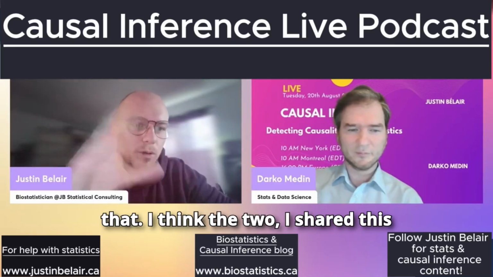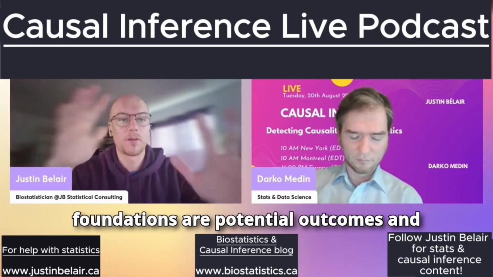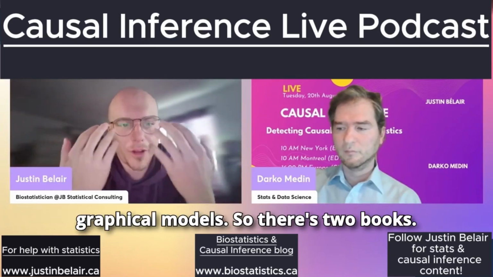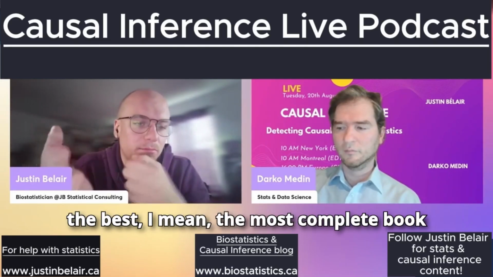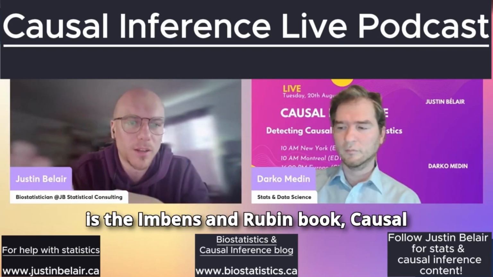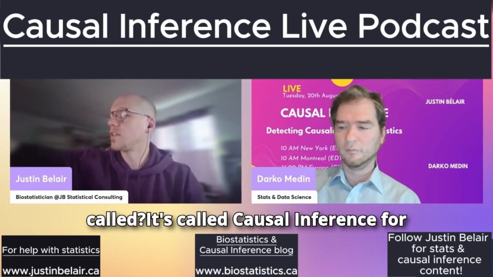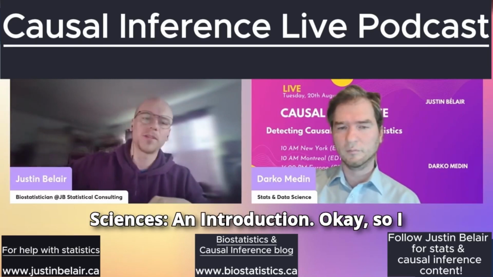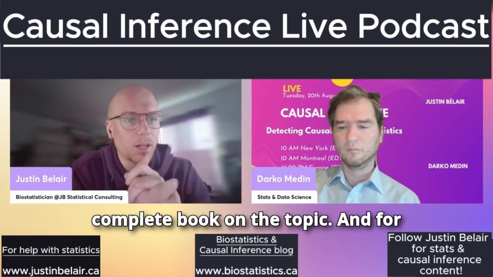I shared this before, but like I said, I think the foundations are potential outcomes and graphical models. So there's two books. For potential outcomes, I think the most complete book is the Imbens and Rubin book, Causal Inference. I have it here. What's it called? It's called Causal Inference for Statistics, Social and Biomedical Sciences: An Introduction. I think this is the most elegant and complete book on the topic.